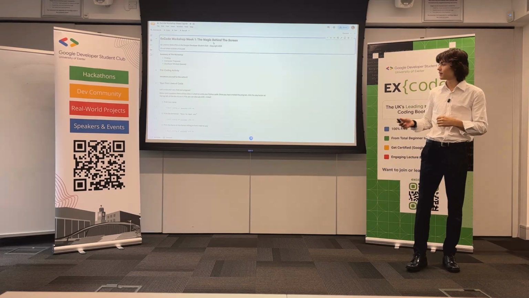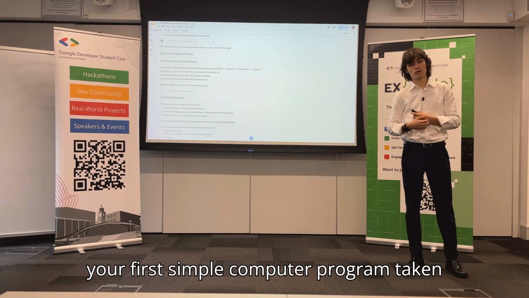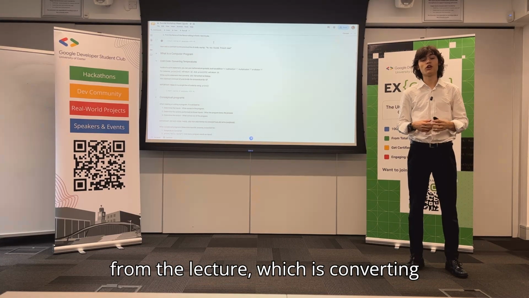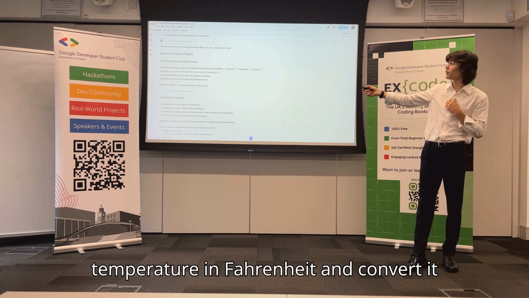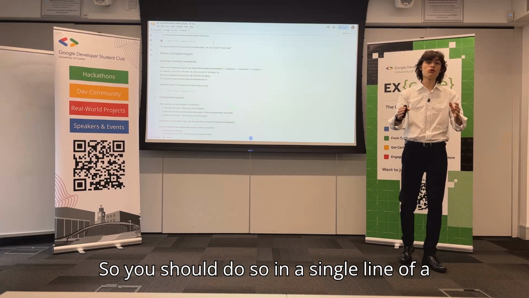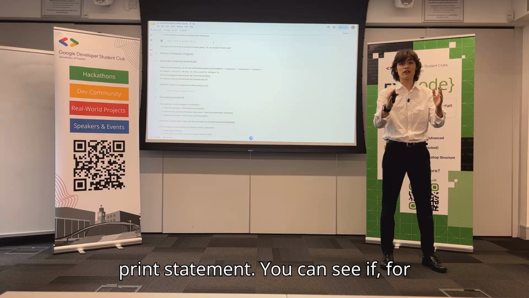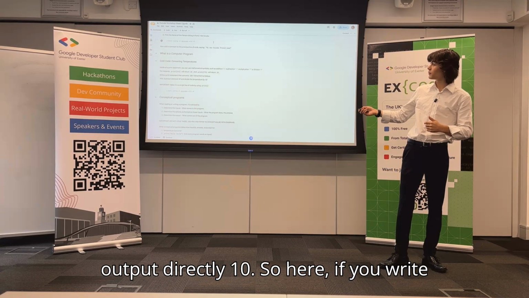That is part 1. Continuing, you are expected to write your first simple computer program taken from the lecture, which is converting temperatures. So you have to take a temperature in Fahrenheit and convert it to Celsius inside of a print statement. So you should do so in a single line of a print statement. You can see if, for instance, you put print 5 plus 5, it will output directly 10.